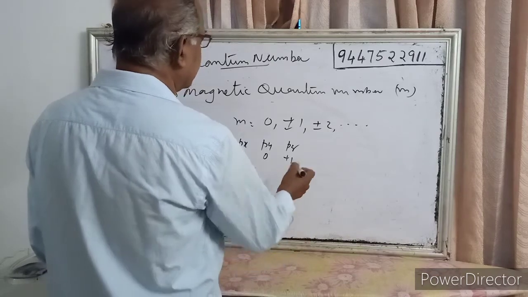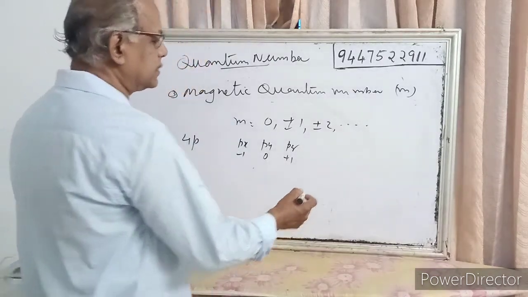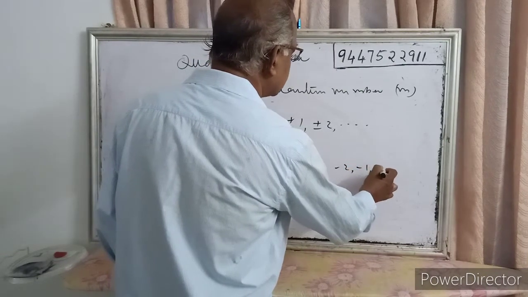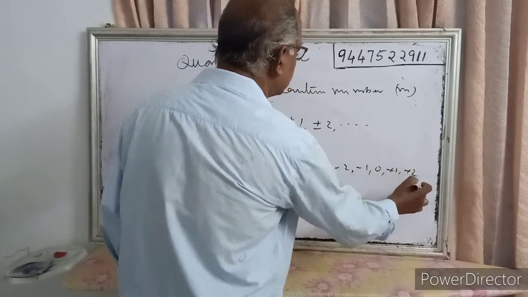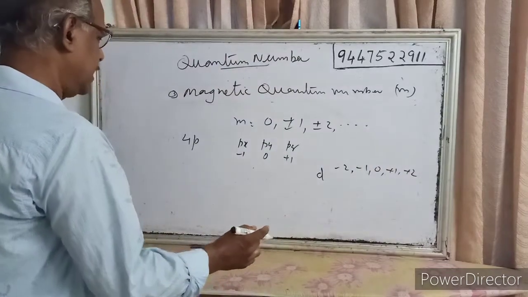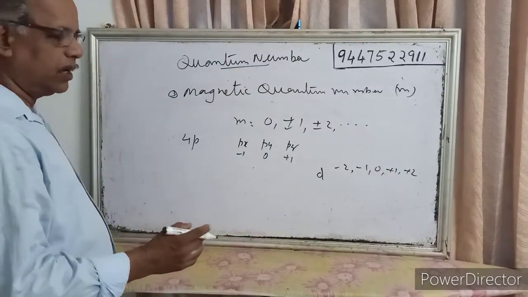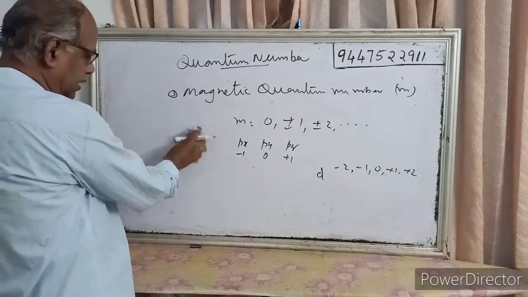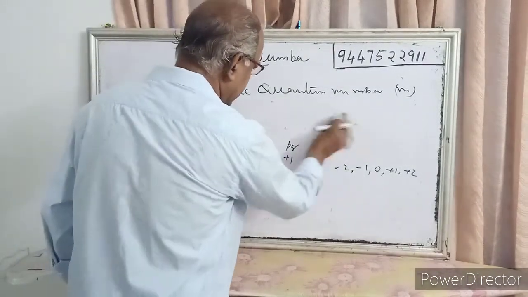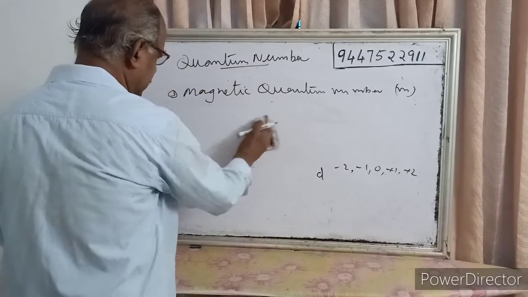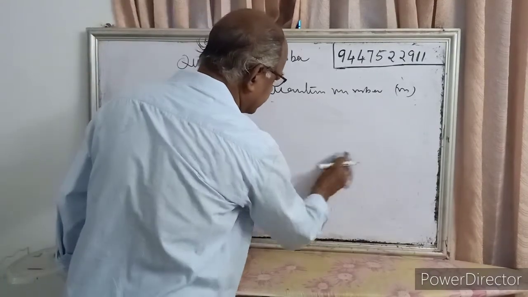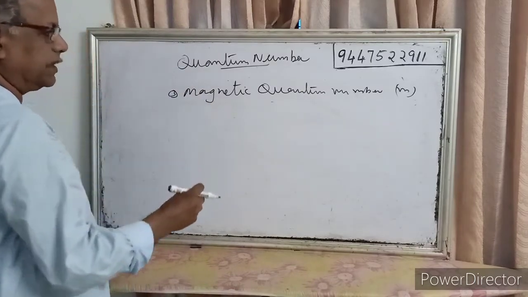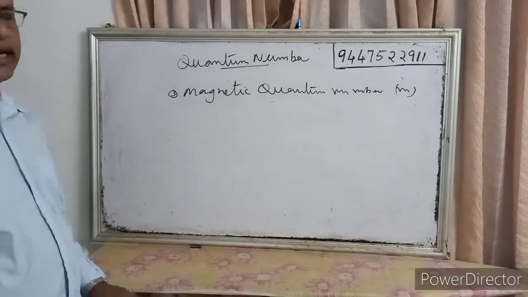Similarly for d, if the electron belongs to d subshell, it will have minus 2, minus 1, 0, plus 1, plus 2. So 5 values will be there. And if it is s, it will have only 1 value. So that is the magnetic quantum number. It shows the orientation of the orbitals when they are placed in a magnetic field.